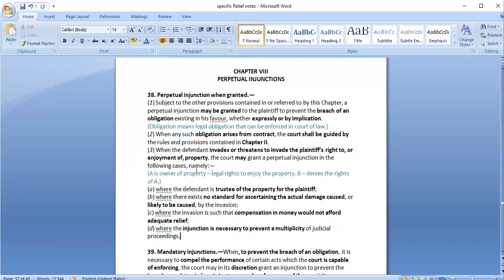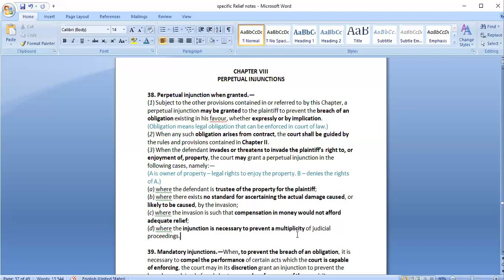For example, A is owner of a property. He was enjoying this property, but his neighbor started some business in the next land, and he started creating some noise, vibration, etc. A is not able to stay peacefully in his property. He goes to court complaining about the nuisance. The court gives him compensation. So tomorrow again the other person may start creating that noise. So tomorrow again A would come to court, again he would complain about the same, again the court would provide him compensation. So there is no end to the number of times the person would go to court.